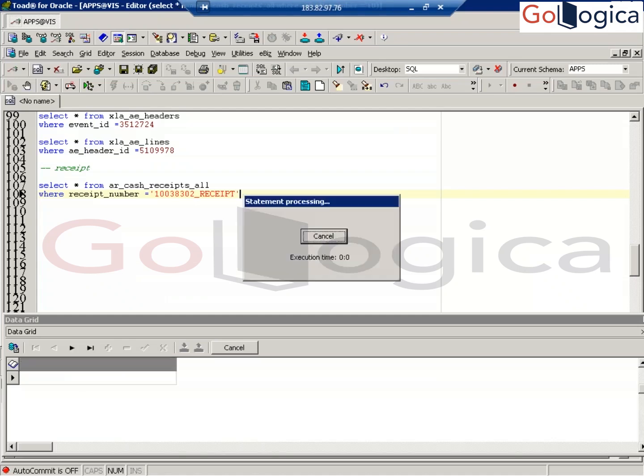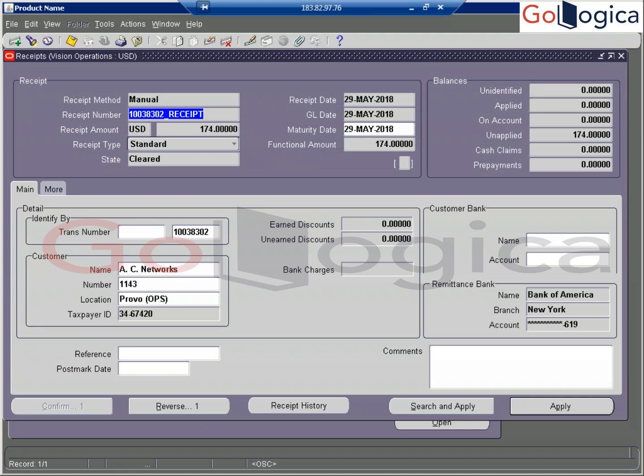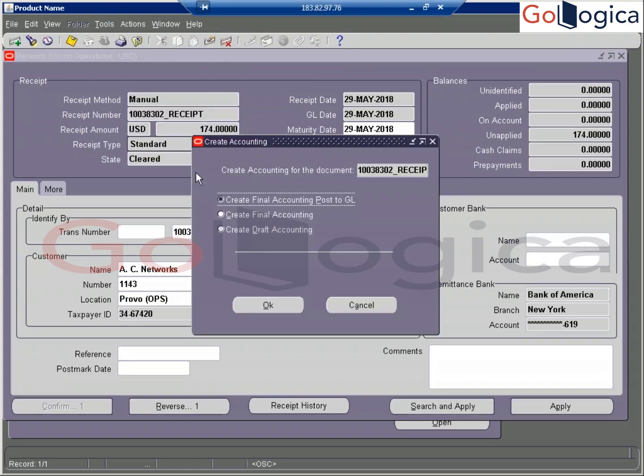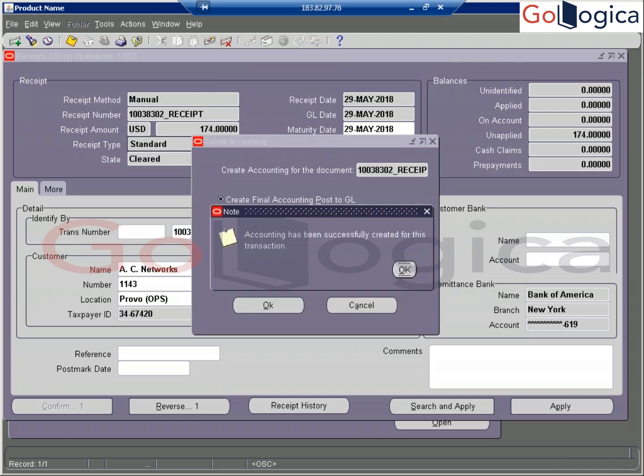Okay, so now you can transfer to GL. This is also create accounting. This and the AR invoice both are now going to transfer to GL, right? So both are going to be finally posted to GL balances level.